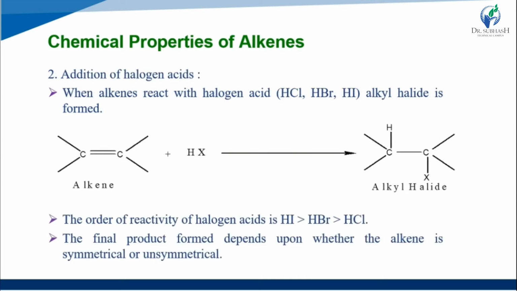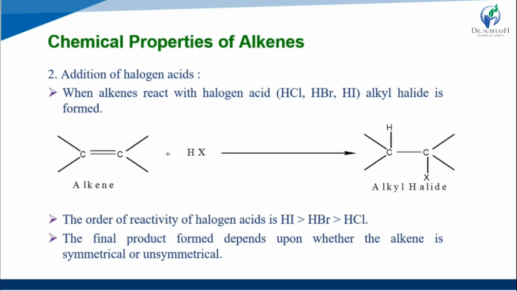Now the second reaction, the addition of halogen acid. In this reaction, alkenes react with halogen acids like HCl, HBr and HI. HCl means hydrochloric acid, HBr means hydrobromic acid and HI means hydrogen iodide. An alkyl halide is formed when we take the alkene plus HX, a halogen acid. The halogen acid attaches to the alkene, making the alkyl halide.